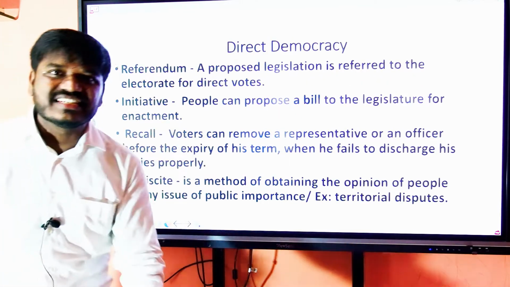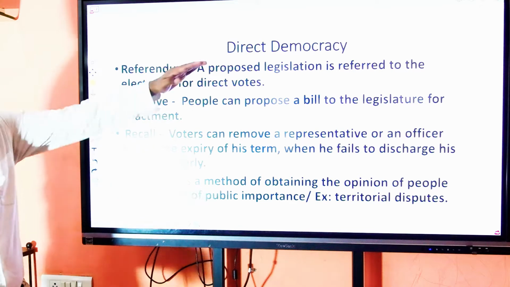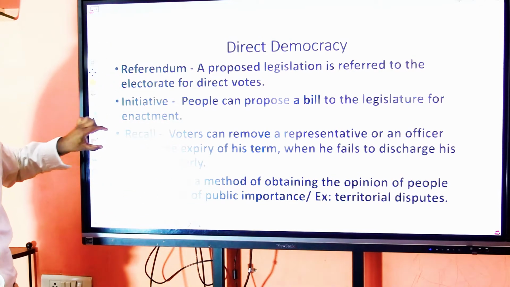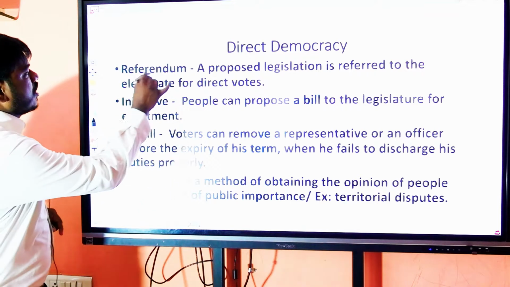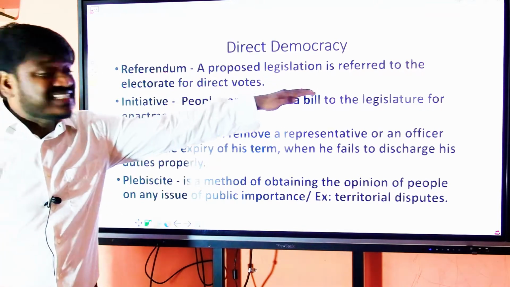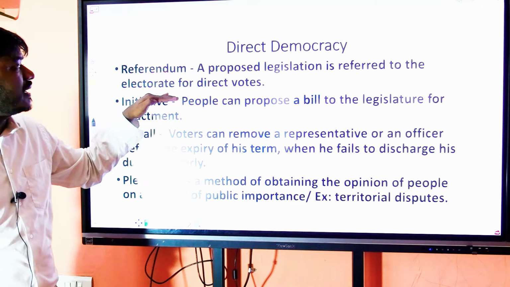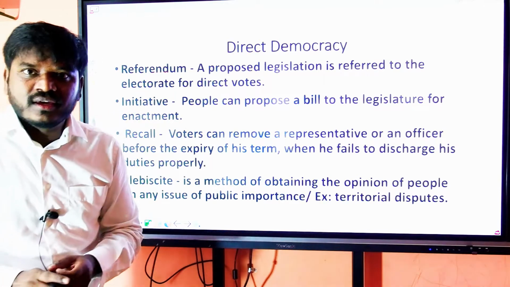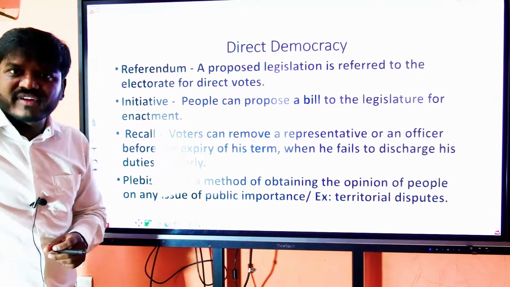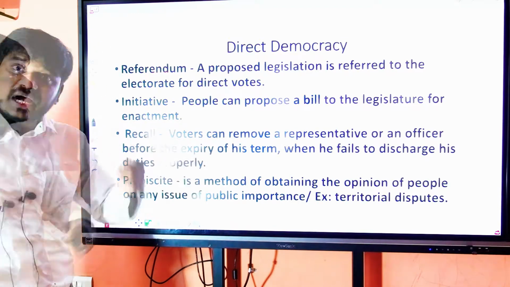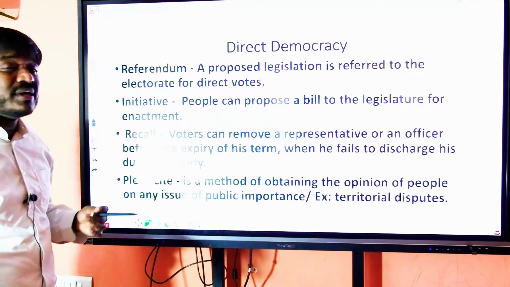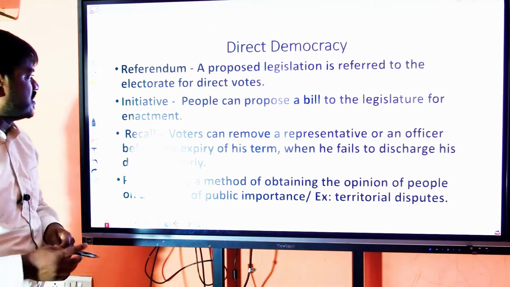What is direct democracy? Direct democracy follows the principles of referendum, initiative, recall, plebiscite. What is referendum? The proposed legislation is referred to the electorate for direct votes. Suppose a legislation is to be made, it takes votes directly from people. But in indirect democracy, legislation is made in the parliament by the elected representatives.